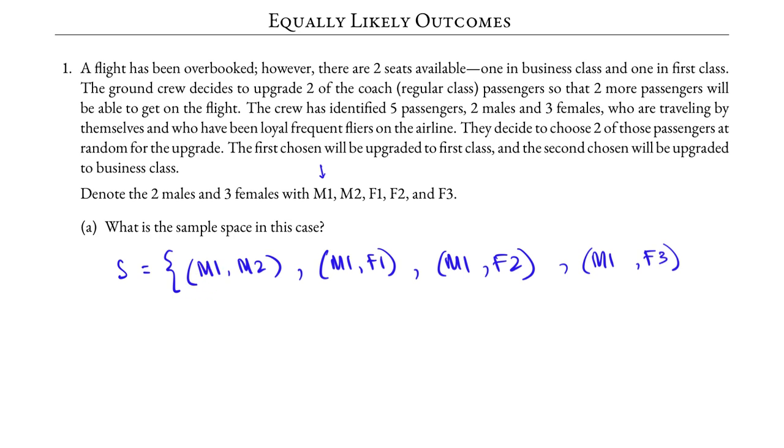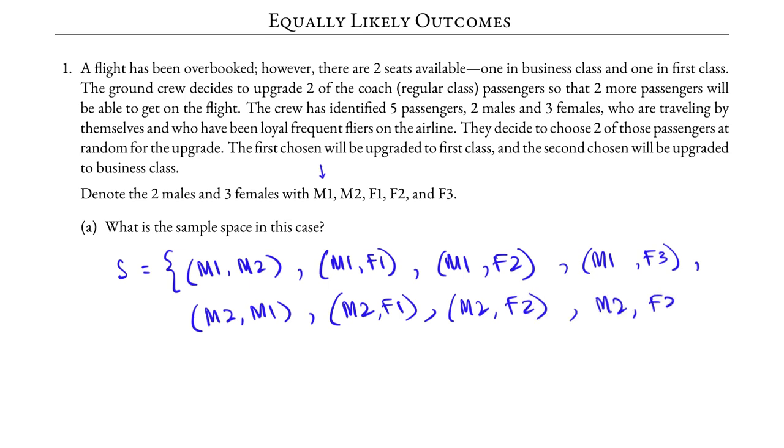What if the second male is chosen to be upgraded? Then we would have M2, M1 as one possible outcome, M2, F1, M2, F2, M2, F3. What happens if the first female is chosen to be upgraded to first class?